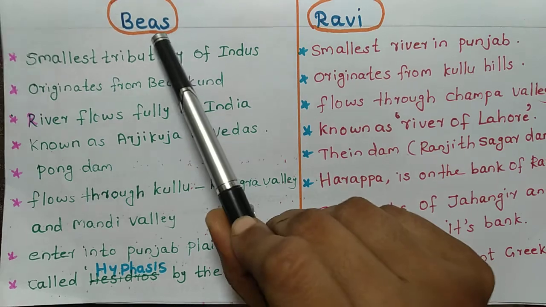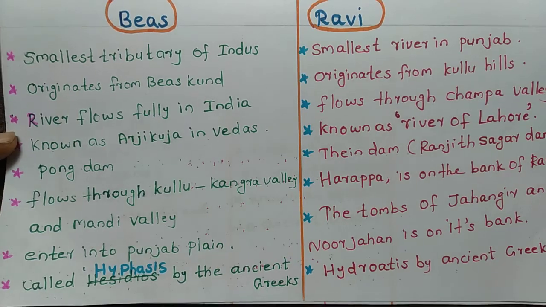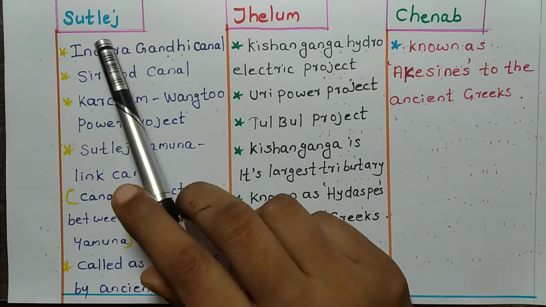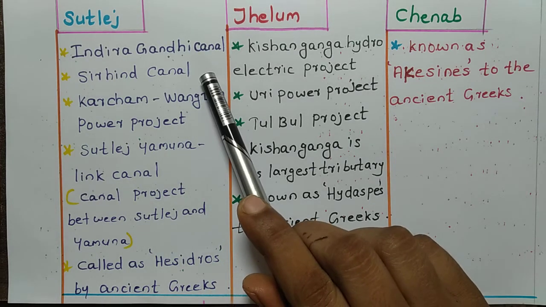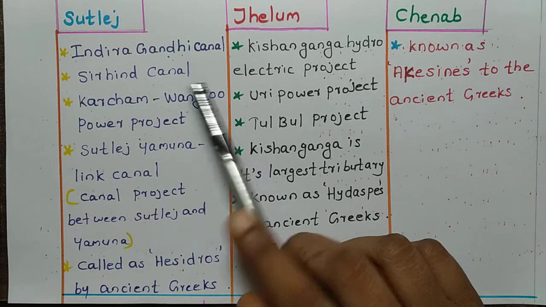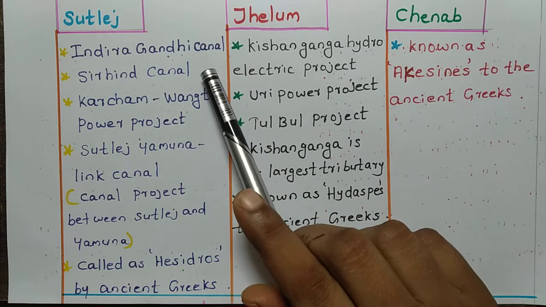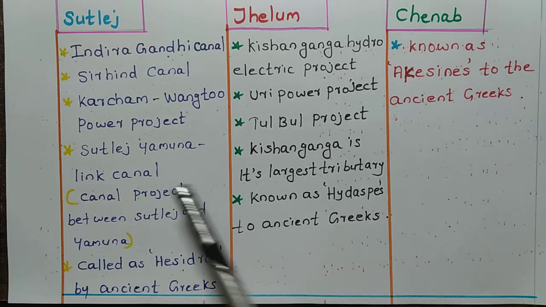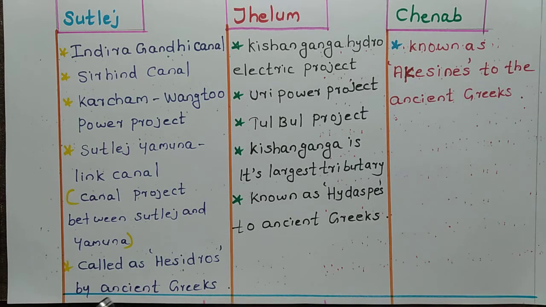Next, we'll see Beas. Okay, there are some more points about those rivers. First I will discuss Satluj. Indira Gandhi Canal is in Satluj, and Sirhind Canal, Karchambang 2 Power Project. All this canal and this power project are in Satluj. Satluj Yamuna Link Canal. That is a canal project between Satluj and Yamuna, and the ancient Greeks called Satluj Hesiodros.